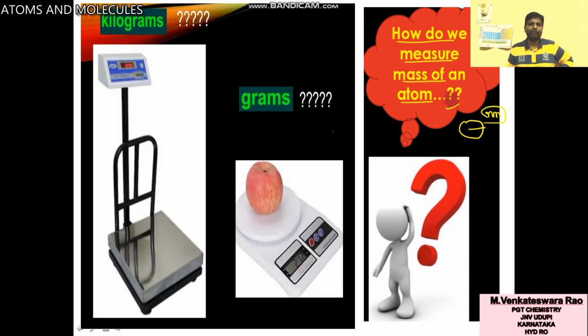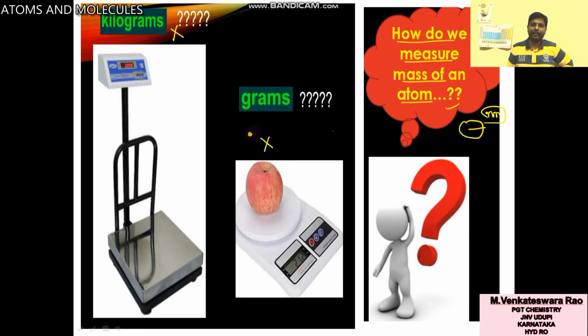You cannot divide. Now, how do we measure the mass of an atom? You discussed the radius of an atom. Atomic radius is measured in terms of nanometers. Like that, how do we measure the mass of an atom? Because it is the smallest particle, you cannot use kilograms, you cannot use grams, because these are very small particles.